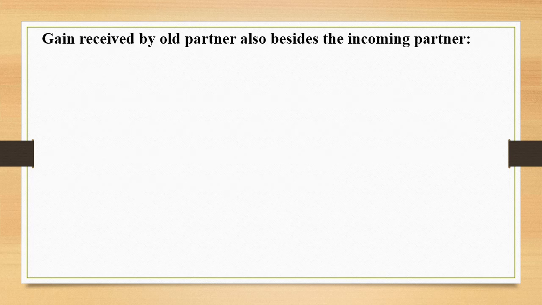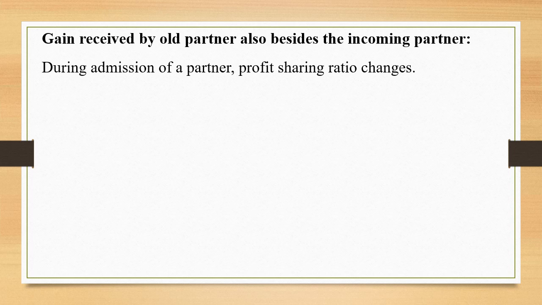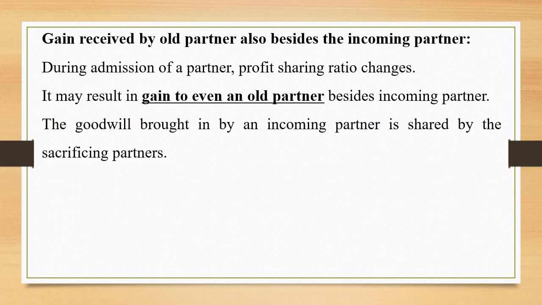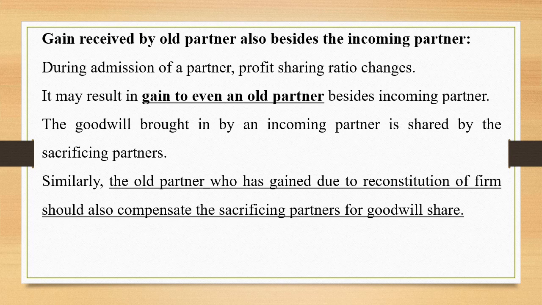What if the gain is received by the old partner along with the incoming partner? During admission of a partner, we all know that the profit sharing ratio changes. It may result in gain to even an old partner besides the incoming partner. The goodwill brought in by an incoming partner is shared by the sacrificing partners. We all know that. Similarly, the old partner who has gained due to reconstitution of the firm should also compensate the sacrificing partners for goodwill share.